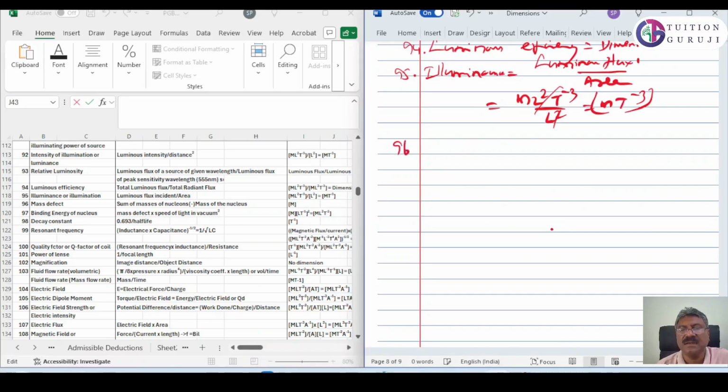Then 96 is mass defect. Mass defect is a sum of masses of nucleons minus mass of the nucleus.